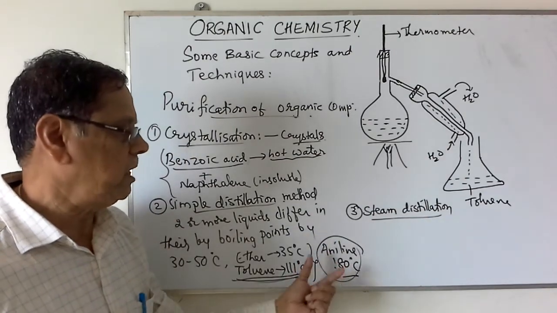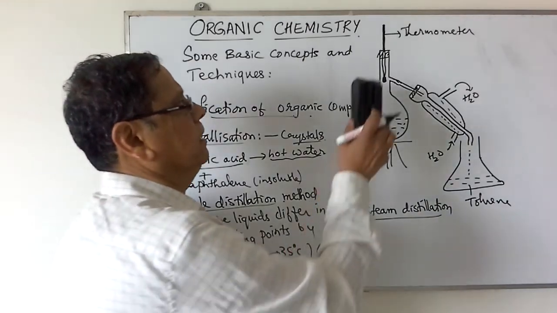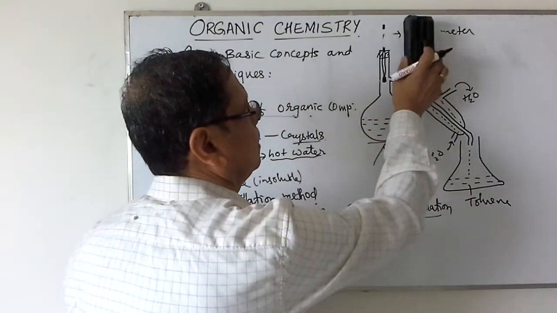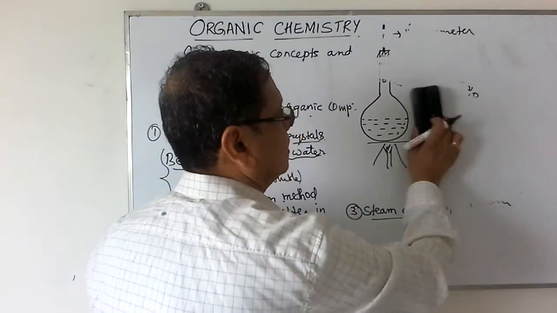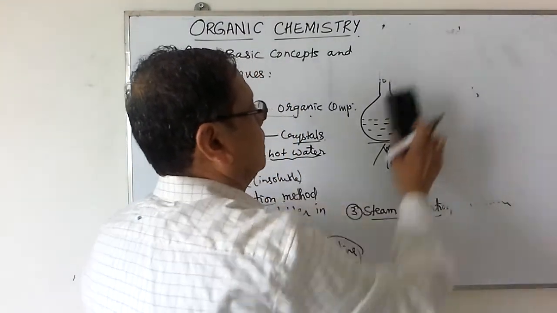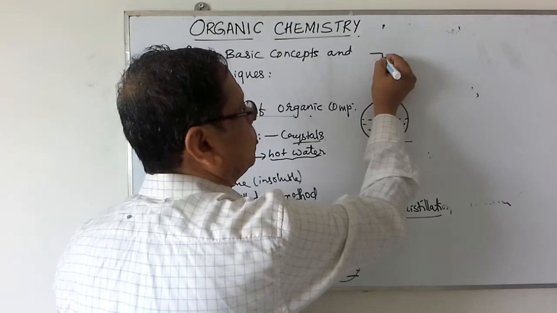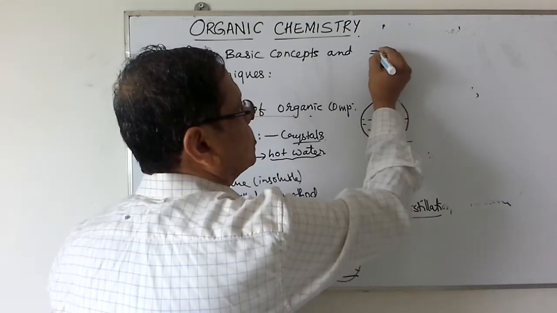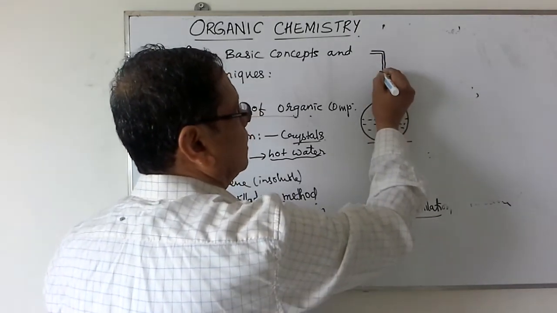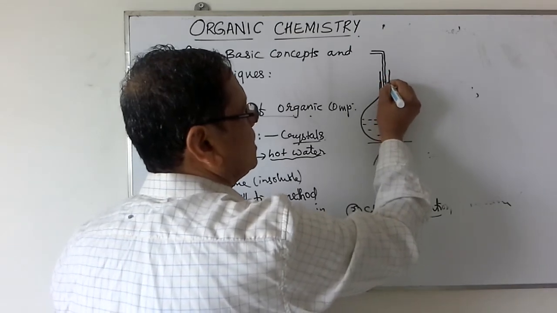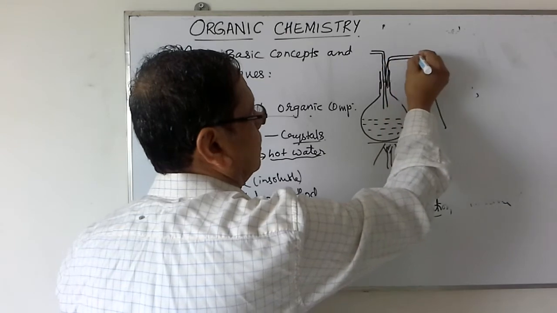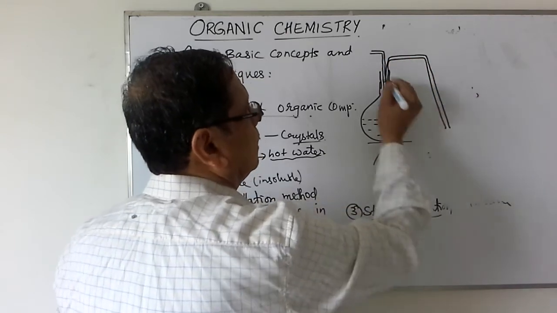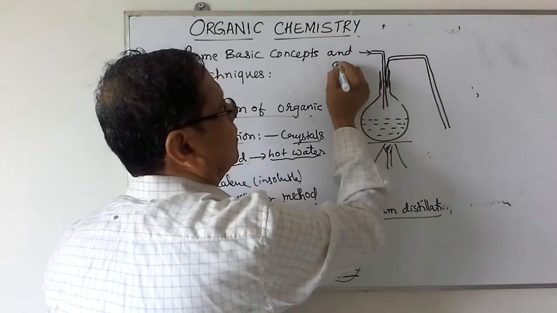In this steam distillation method, I will just write a small change. We are using the same distillation flask, but here there is an inlet tube for the steam inlet. This is the steam inlet. There is an outlet for the vapors. So this is steam.